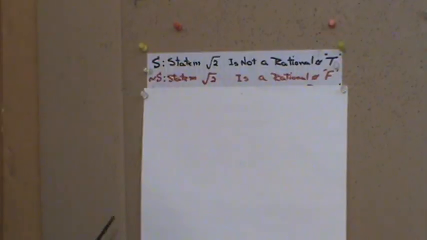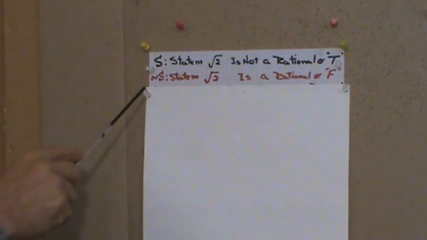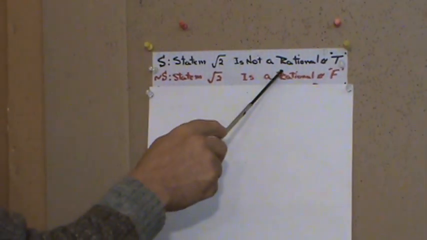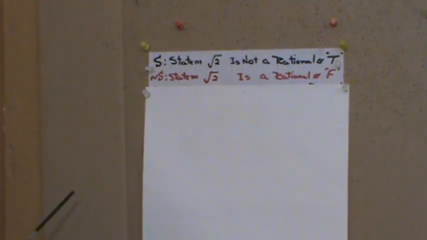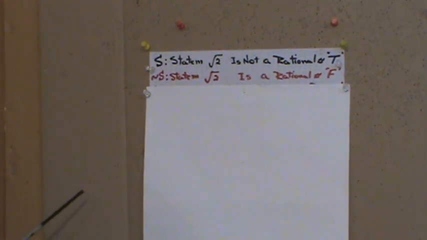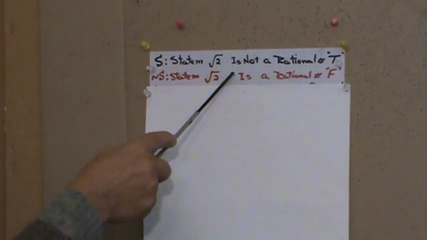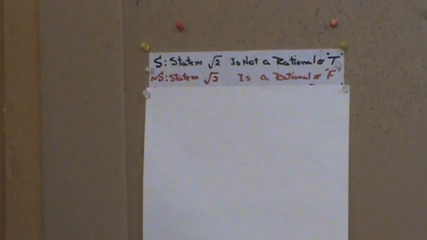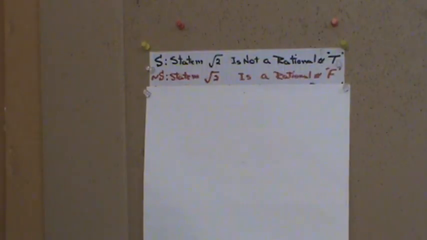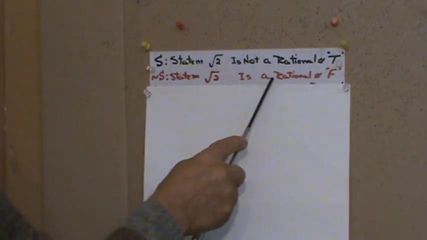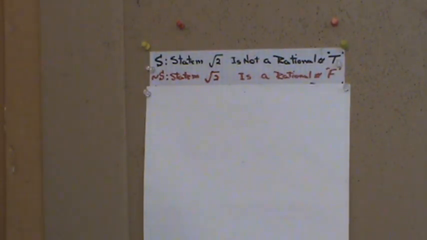Okay, the statement that we start with, as I already mentioned, is that the square root of 2 is not a rational number. We know that is true. The negation of that is that the square root of 2 is a rational number. So our assumption will be based on this statement, that the square root of 2 is a rational number.